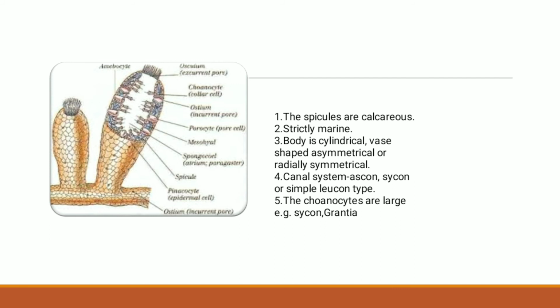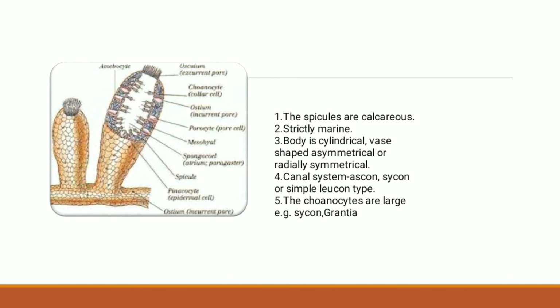The canal system may be of Ascon type, Sycon type or sometimes simple Leucon type. The choanocytes are large. Choanocytes are the cells of the sponge body. For example, Sycon, Grantia, etc.